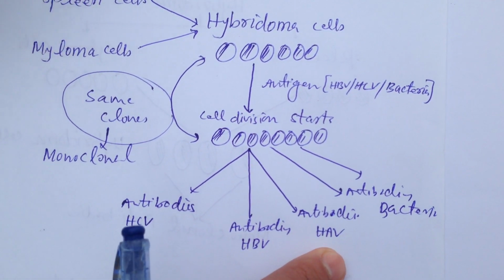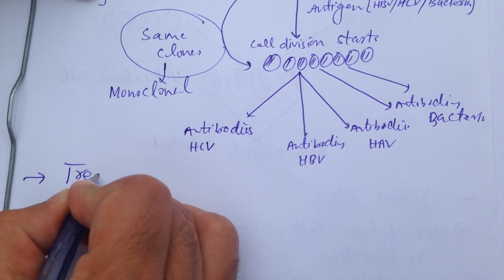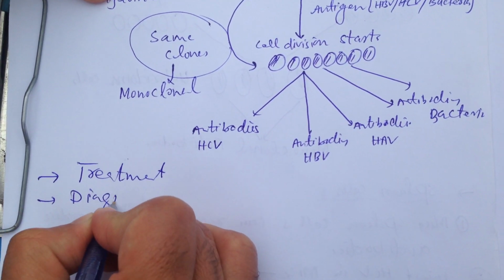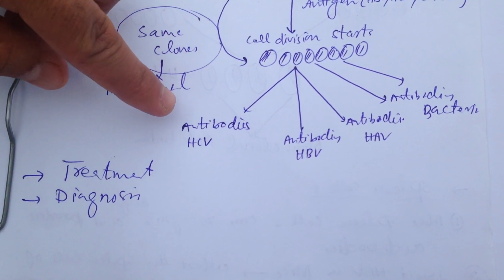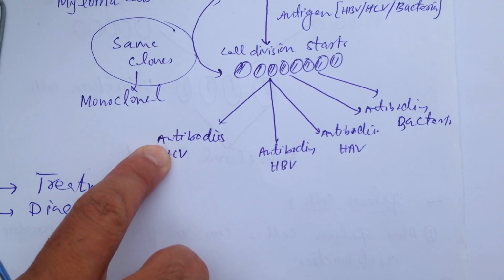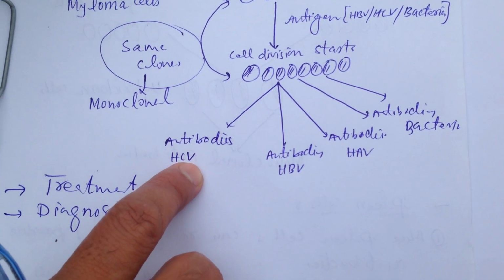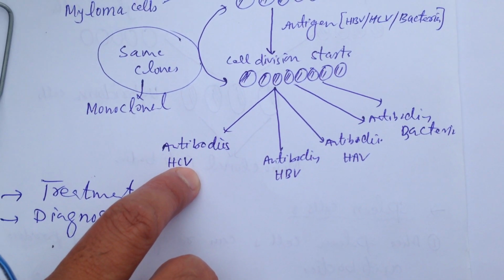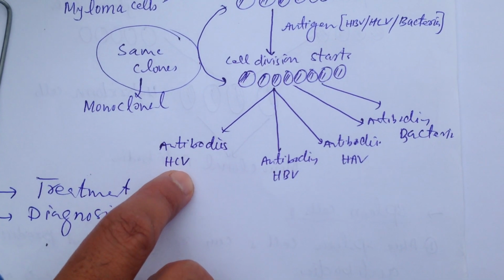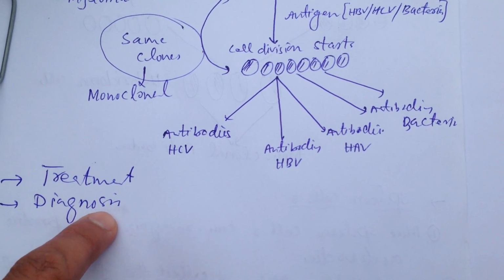Monoclonal antibodies are used for two purposes. They are used for treatment, a therapeutic purpose, and also for diagnosis. Treatment means that you can inject the hybridoma cells into a person's body, and they have the capability to replicate and produce antibodies in that particular human body and kill the particular antigen. So you can use it as a treatment source. You can also use it for diagnosis.